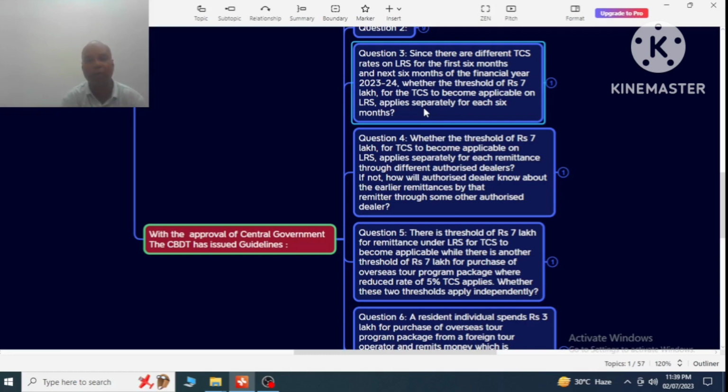So whether the threshold of 7 lakh rupees applies separately for each 6 months? This is the question. Which 6 months will be applicable, first 6 months or second 6 months? This is the question, and the answer will be here.